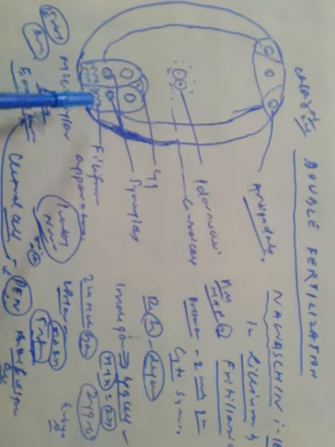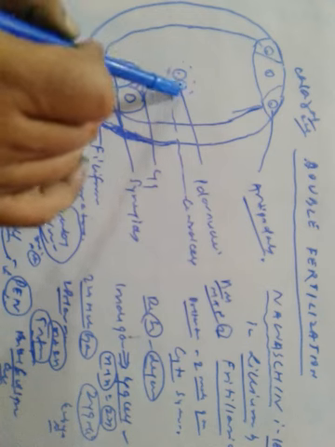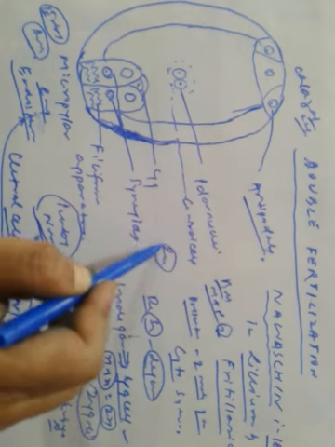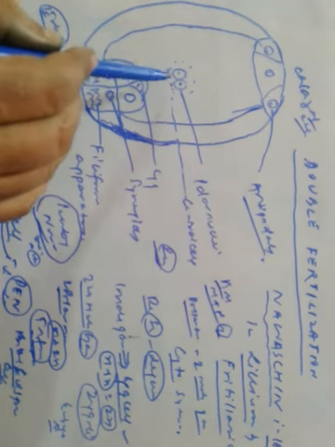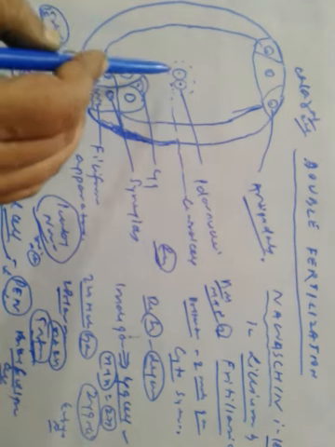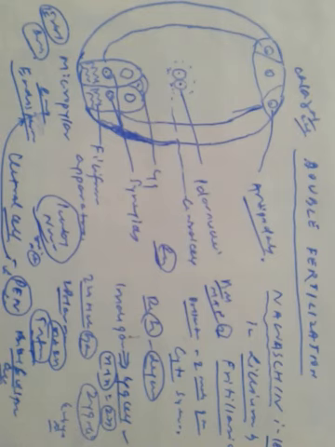Now, earlier the polar nuclei had fused with each other and formed a secondary nucleus, n plus n equals 2n. One of the male gametes fuses with the secondary nucleus, so 2n plus n, 3n, that means triple fusion has taken place.